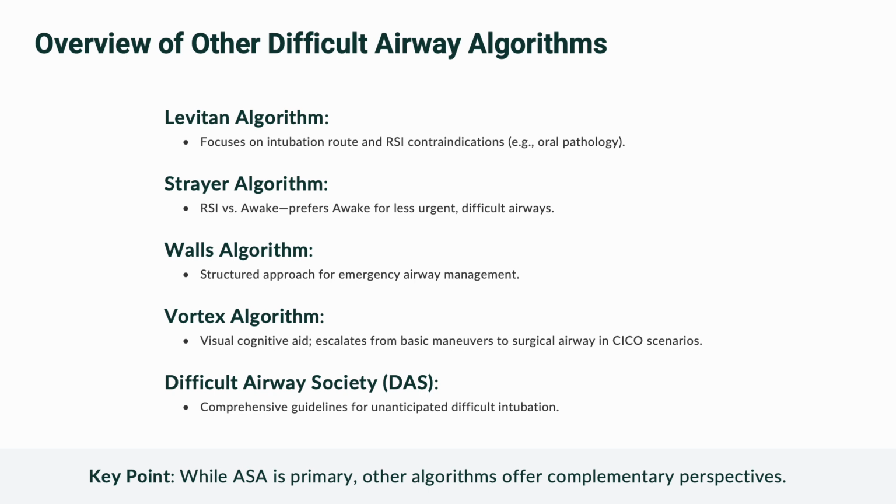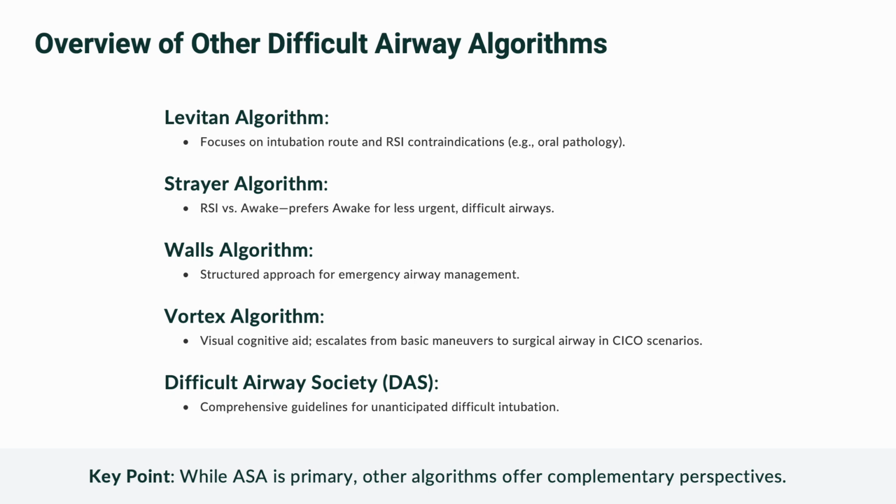Wall's algorithm, often used in emergency settings, offers a structured approach for rapid airway management, especially in trauma. The Vortex algorithm is a visual cognitive aid. Its funnel design escalates from basic maneuvers like positioning to advanced techniques like LMAs, ending at surgical airway for can't intubate, can't ventilate scenarios. The Difficult Airway Society provides comprehensive guidelines, particularly for unanticipated difficult intubations, integrating multiple pathways. These algorithms complement the ASA's framework.